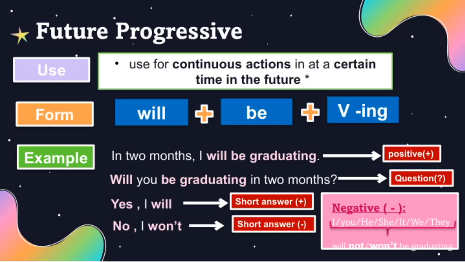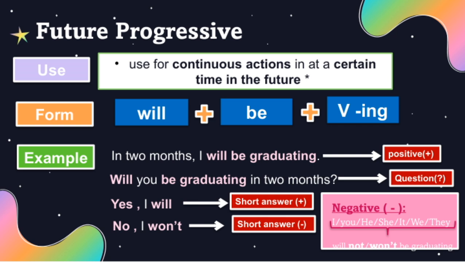Now let's look at how to form negative sentences with the future continuous tense. When we want to say that someone will not be doing something in the future, we use the subject followed by will not or the contraction won't, then be, and the verb in the ing form. For example, I will not be graduating or I won't be graduating.